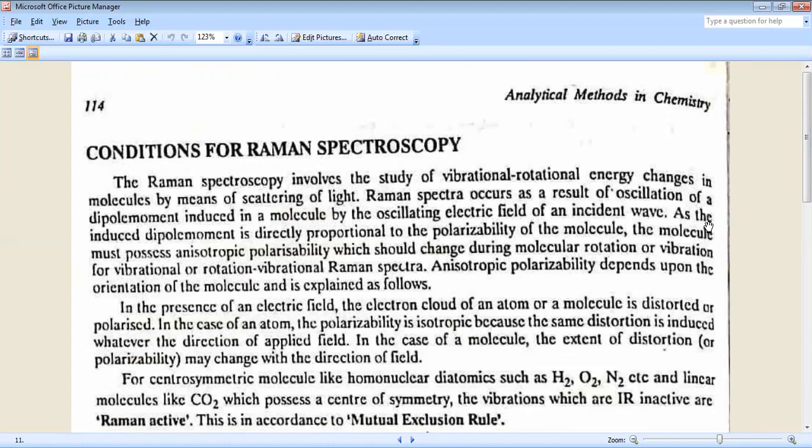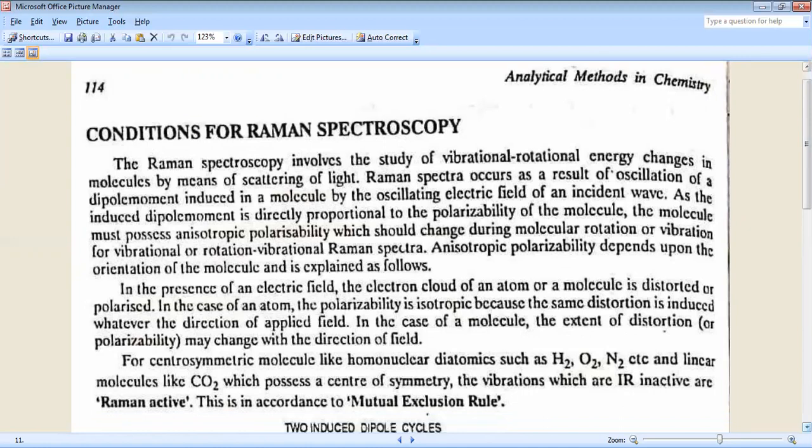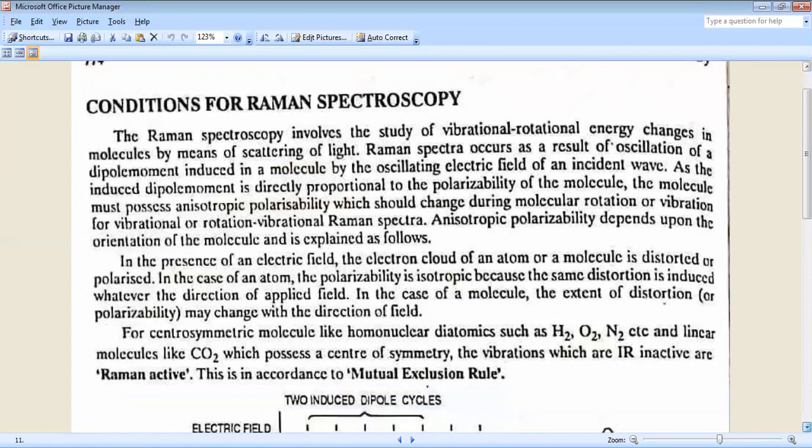As the induced dipole moment is directly proportional to the polarizability, the molecule must possess anisotropic polarizability, which should change during the molecule's rotation or vibration for vibrational rotational Raman spectra.